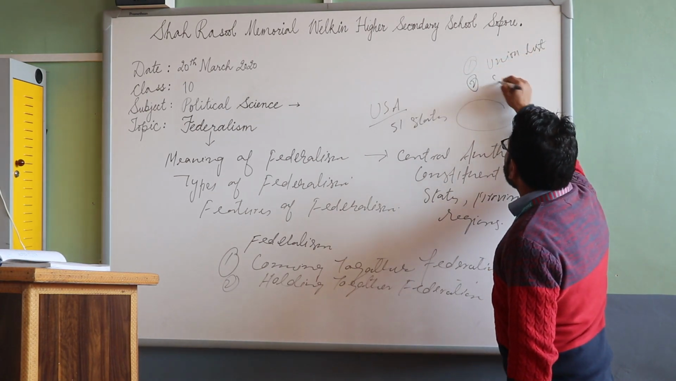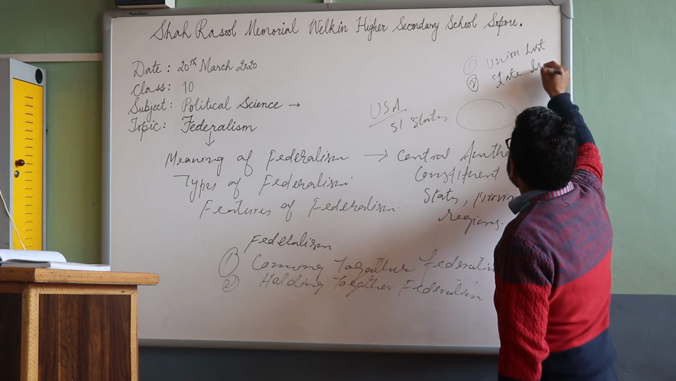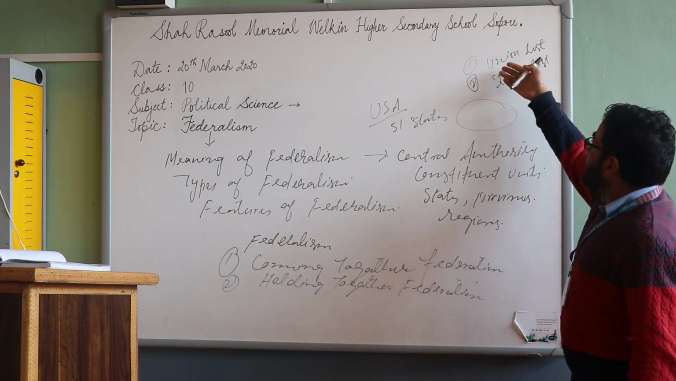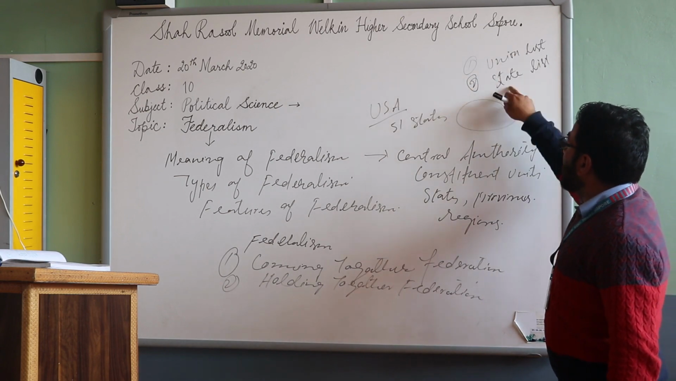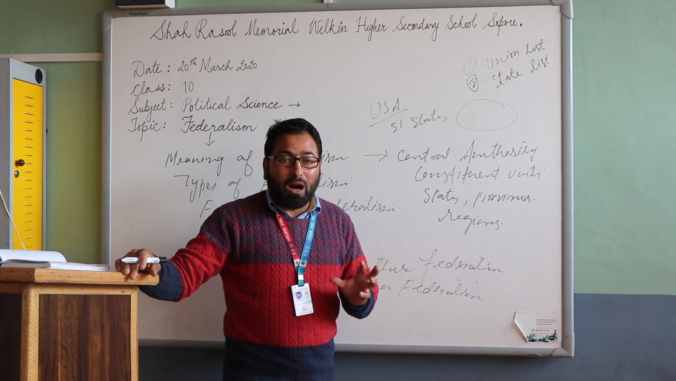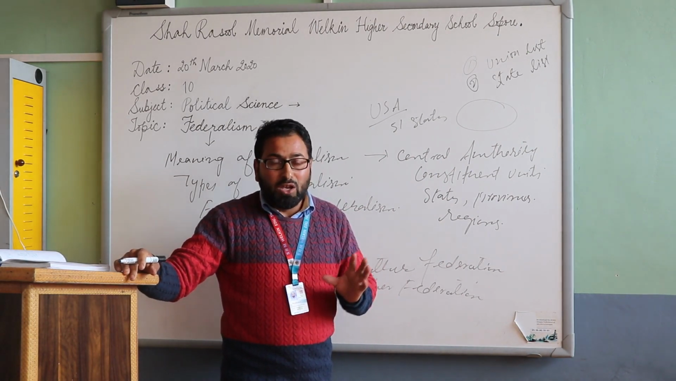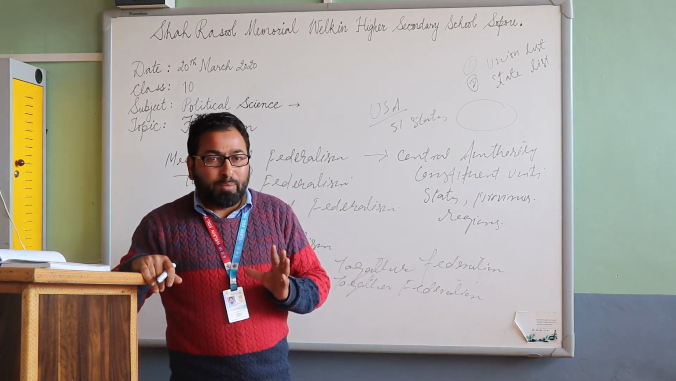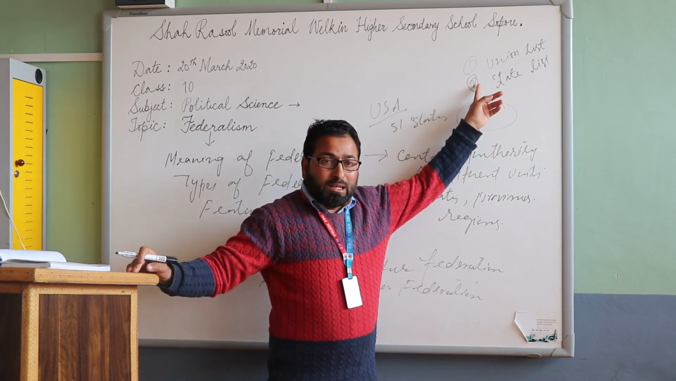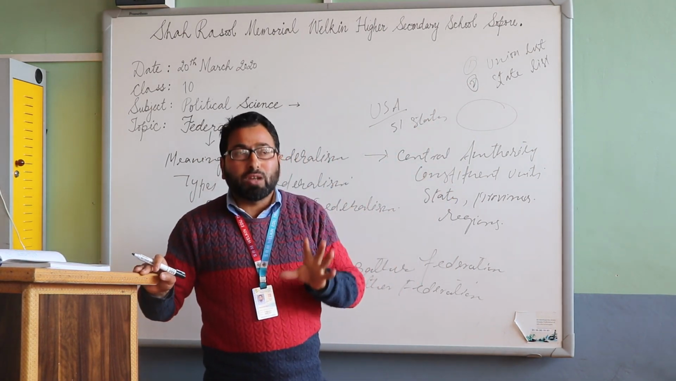The second one is known as the state list. There are some other lists, which will be discussed next time, but simply if we talk about the union list and the state list. In the union list, only the central government has the powers to legislate or to make laws. They are subjects of national importance, wherein the law passed through the union list will be applicable to each part of the country.